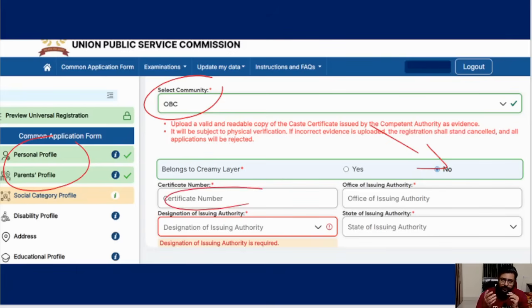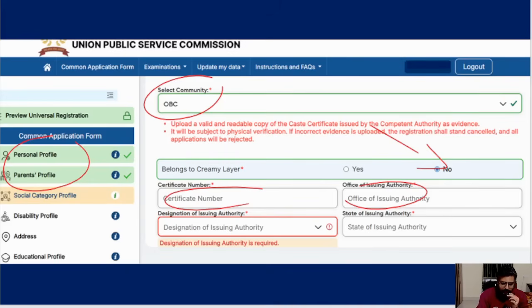That's why I'm telling you the PDF you should have, which you have to upload also now. You have to put the certificate number here, and then the issuing authority. If you drop down, it will show district magistrate, taluk officer, like that, different government posts. So wherever you got it from, taluk office or district collector's office or magistrate office, whichever, you have to drop down and select that.